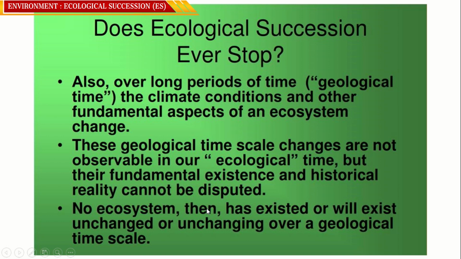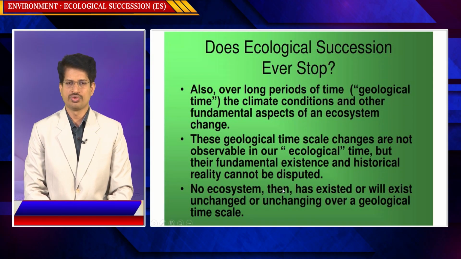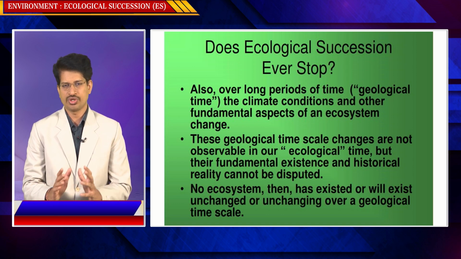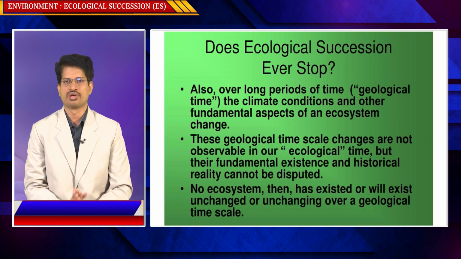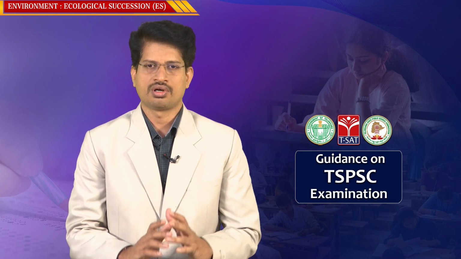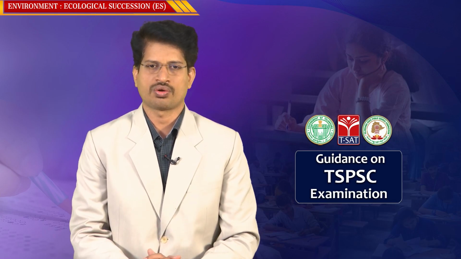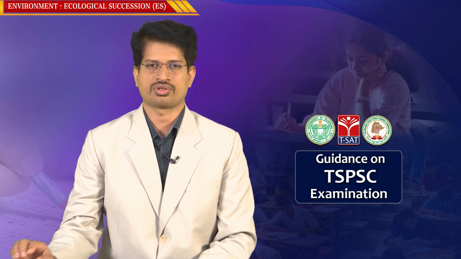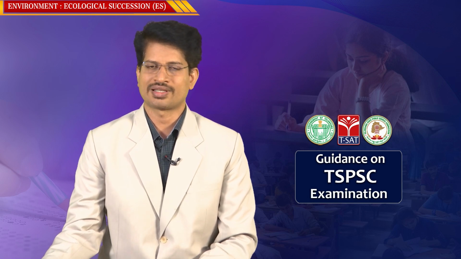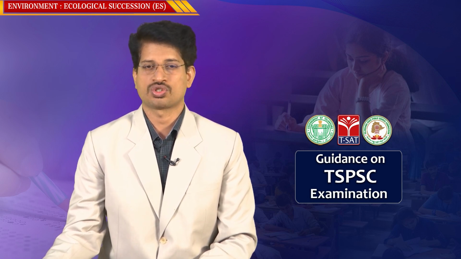So, what he is trying to inform you is that no ecosystem is stable forever. There is a gradual change, and always a different combination of species emerges from the existing established biodiversity or ecosystem. So, it is a continuous process. So, ecological succession never stops.